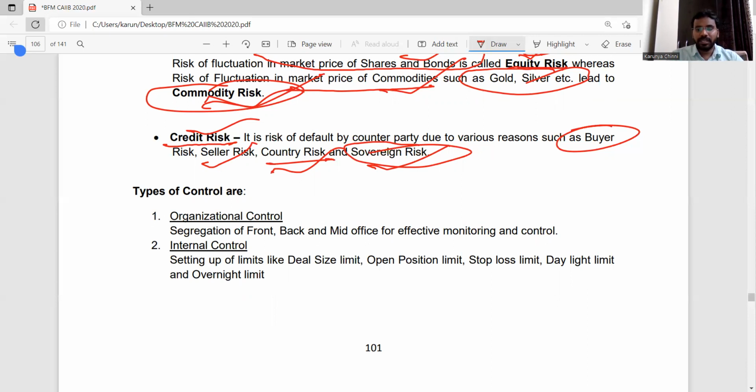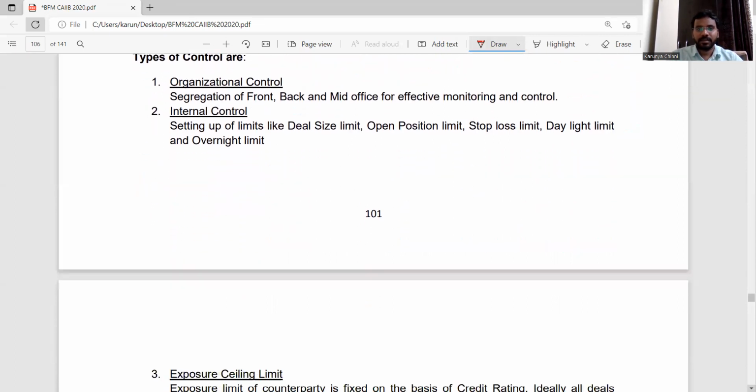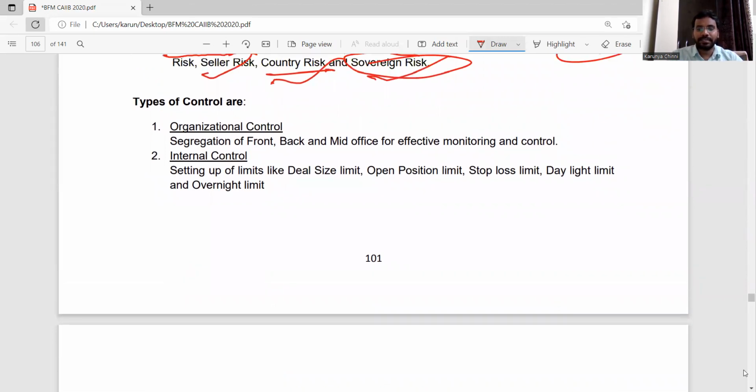Now we know that every organization has its own policy to control those risks. How the bank is controlling these things, we'll see.